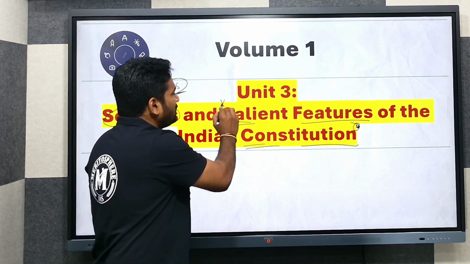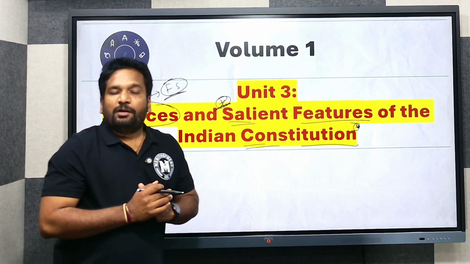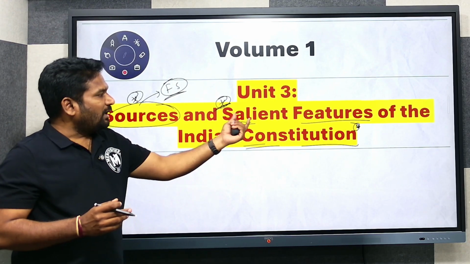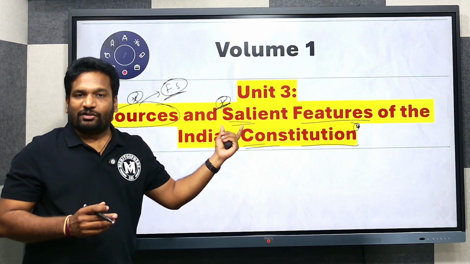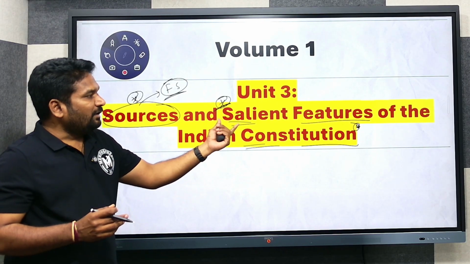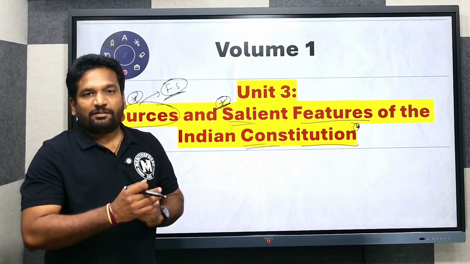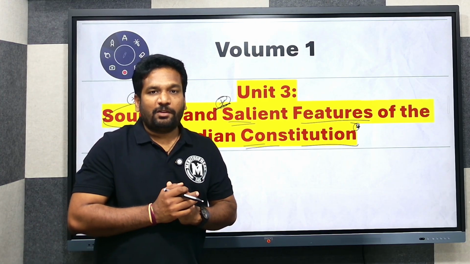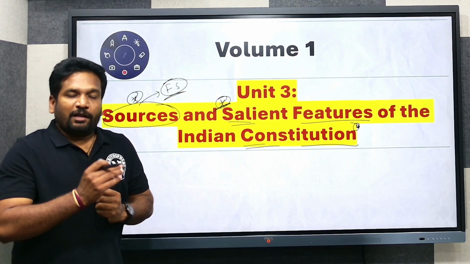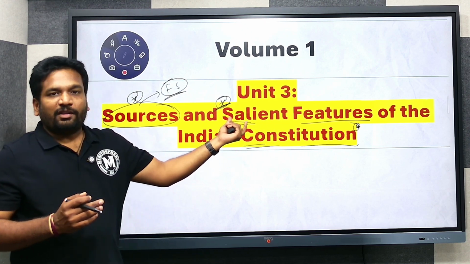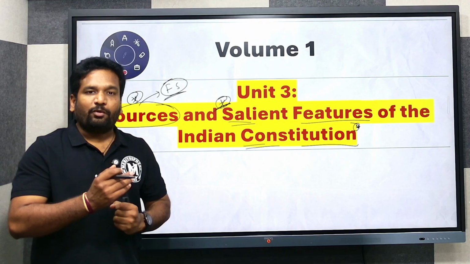Likewise, the salient features of the Indian Constitution. The Indian Constitution, being the lengthiest constitution of the world, is accorded with several salient features. We are going to look into that. One thing you have to remember: the Indian Constitution is criticized as the lengthiest constitution of the world, and we have to defend it. In our discussion we are going to spend around 30 to 40 minutes on how to defend that.